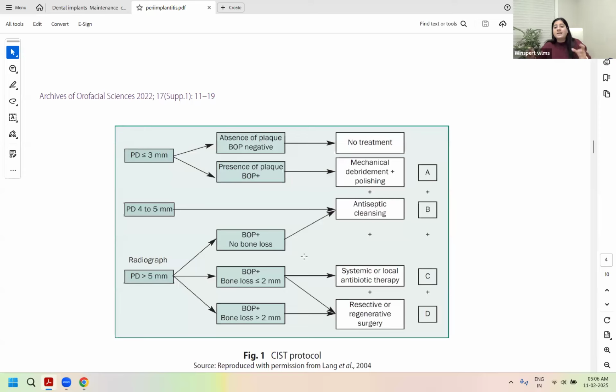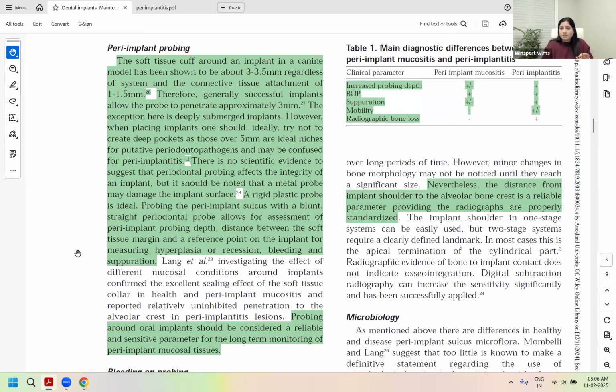So anything where the probing depth is greater than 5 mm, so when it's 6, usually that would be your hyperplastic gingivitis if no bone loss is seen, and it would most likely have bleeding on probing as positive, and your management would be just giving anti-inflammatory mouth rinses, which is chlorhexidine, right? Very, very crucial concept. Zoom, you asked me this concept above about 6 mm, 7 mm, or 8 mm. Please know without bone loss, alone deep probing depth still doesn't mean peri-implantitis. It would still remain peri-implant mucositis if it is also present with bleeding on probing.